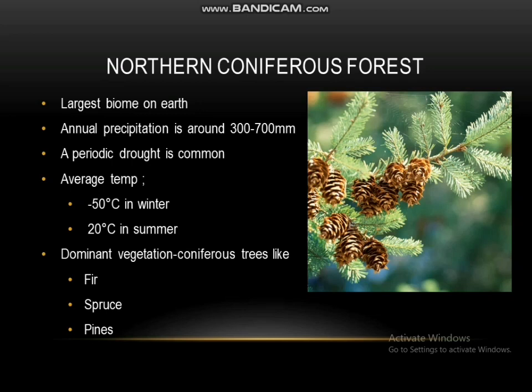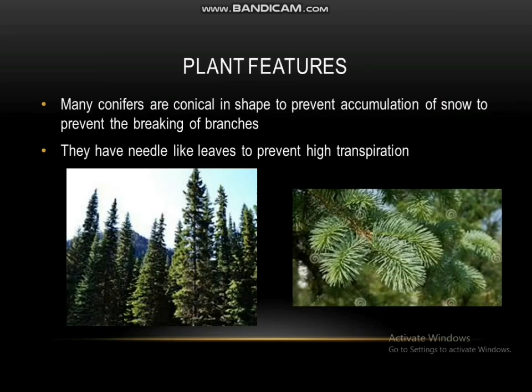The dominant vegetation in this northern coniferous forest is coniferous trees. Fir, spruce and pines are the most common coniferous trees found in this biome. Many conifers are conical in shape. That's to prevent the accumulation of snow, to prevent the breaking of branches. They even have needle-like leaves to prevent high transpiration.